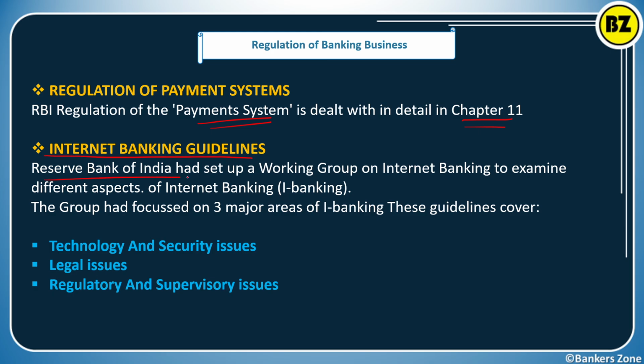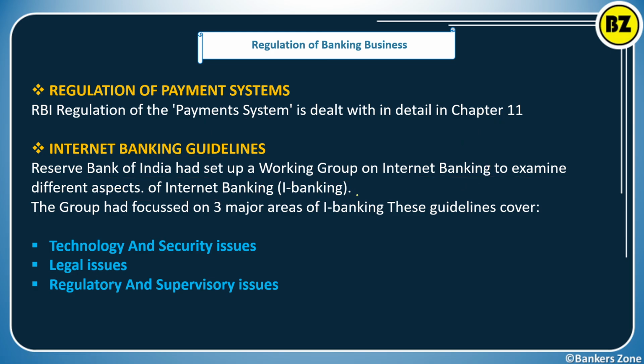The Reserve Bank of India has set up a working group on internet banking to examine the different aspects. For that purpose the RBI has set up one working group, basically on internet banking, to examine the different aspects of internet banking. That is simply called iBanking.